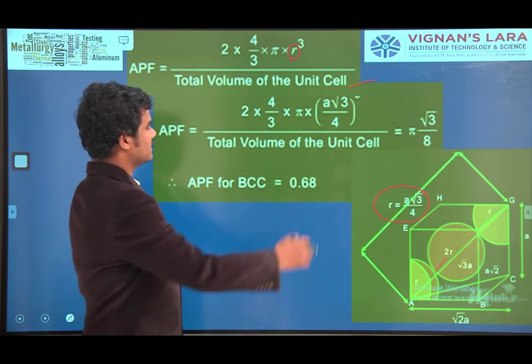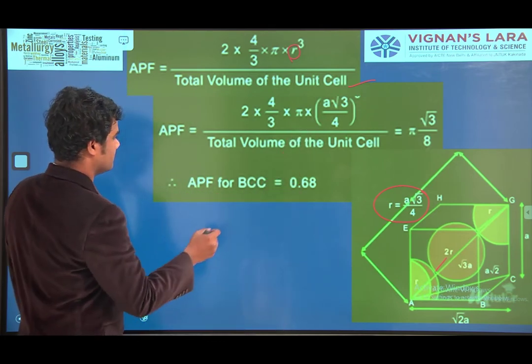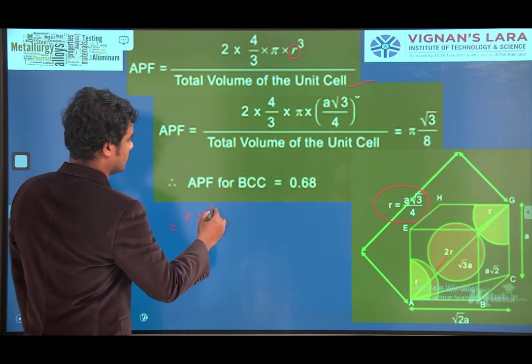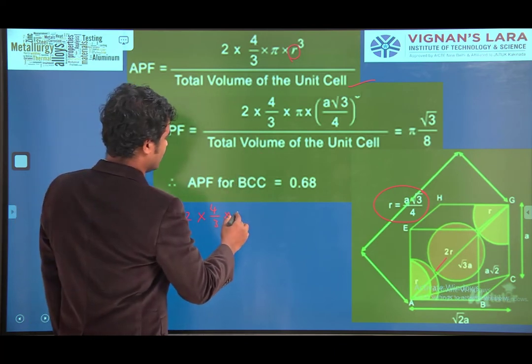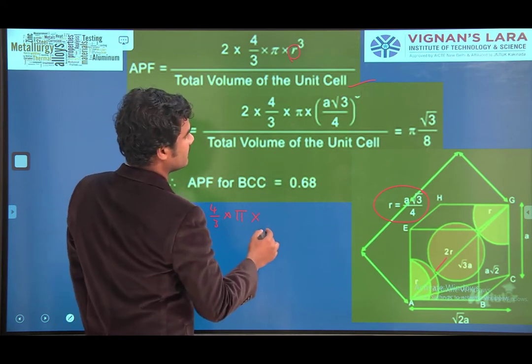So this calculation, 2 into 4 by 3 into pi into A root 3 by 4.